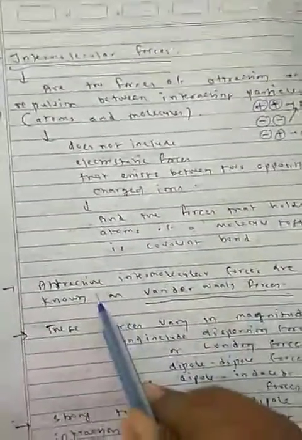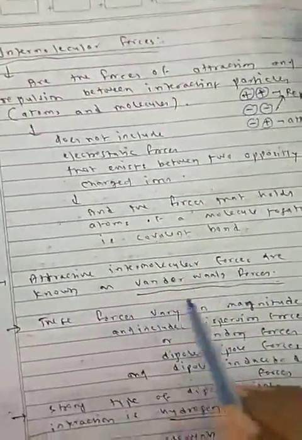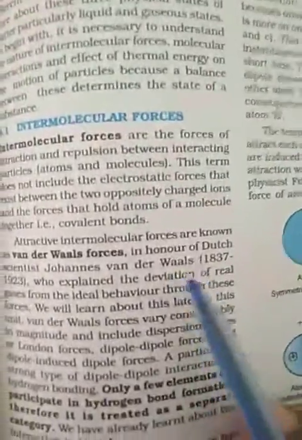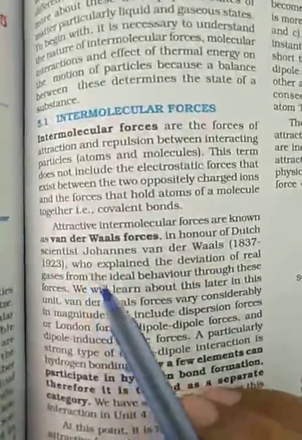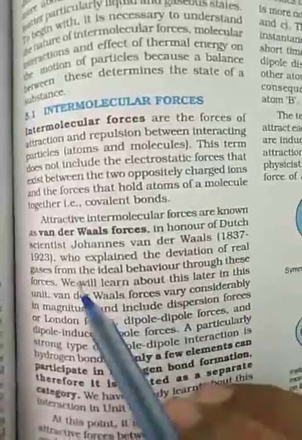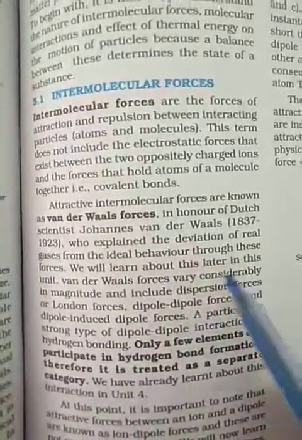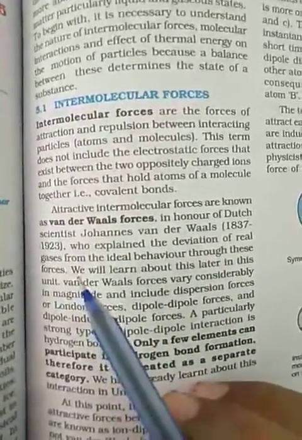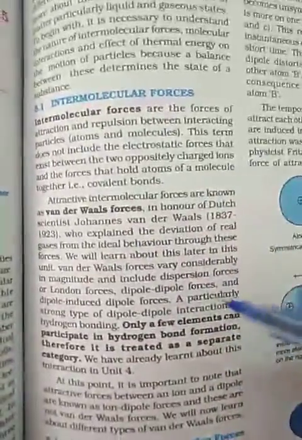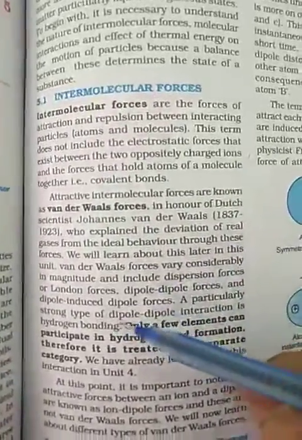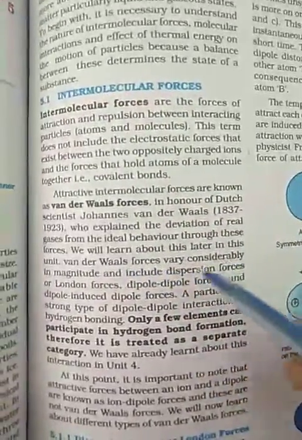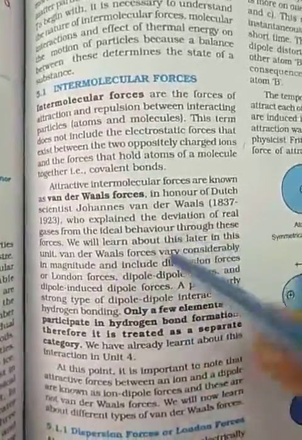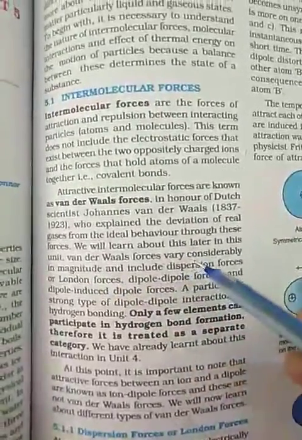Okay, so attractive intermolecular forces are known as van der Waals forces. Why is it called van der Waals forces? Because it is in honor of the Dutch scientist Johannes van der Waals, who explained the deviation of real gases from ideal behavior through these forces. Deviation means they have normal behavior, but it changes due to these forces. We will learn about this later in this unit.